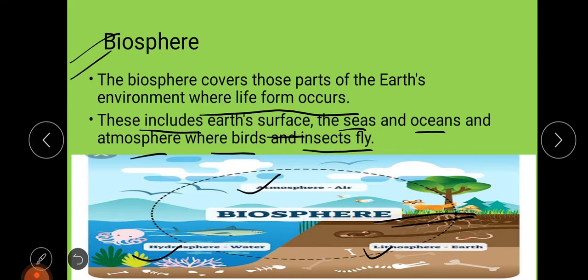Wherever life exists, whether humans, aquatic animals, or birds, that is called your biosphere. So basically environment is the interaction of all the four spheres of the earth. That is the first part: the meaning of environment, and the different spheres of the earth.